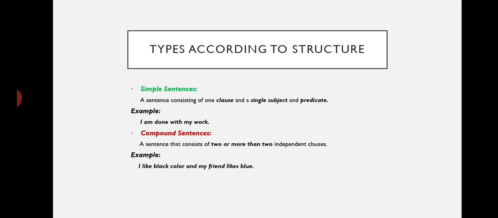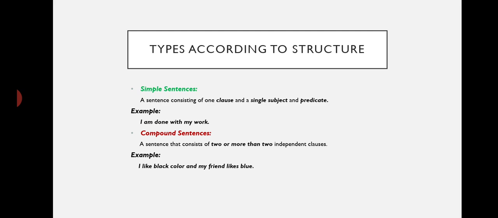Okay, let's see what we mean by simple sentences. Simple sentences are those sentences which have a single clause, with one subject and predicate. It means that a simple sentence talks about only one subject and has just one predicate. For example, I am done with my work. Now, this is a very simple sentence.